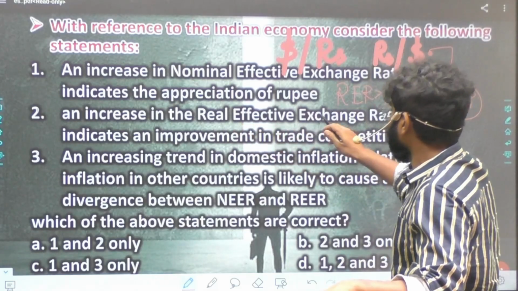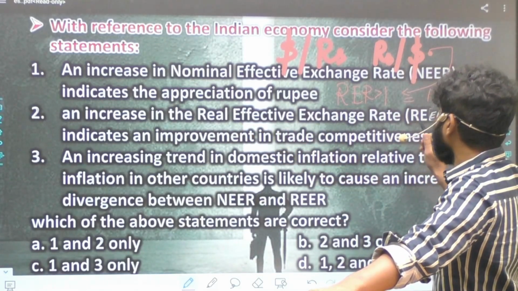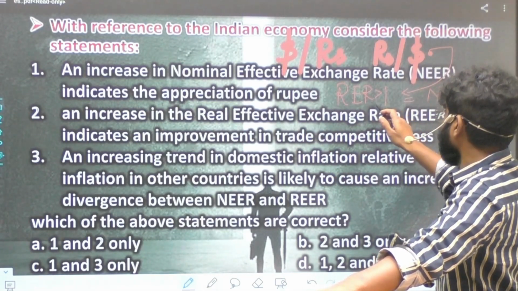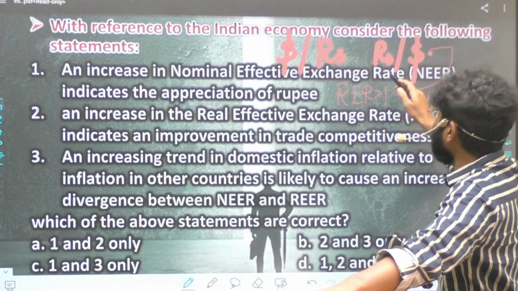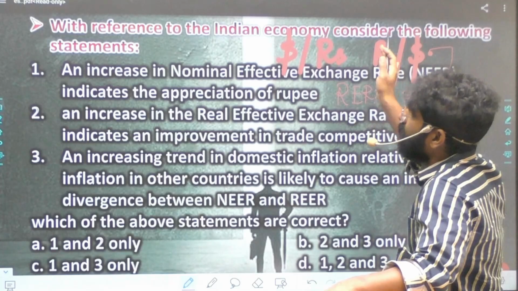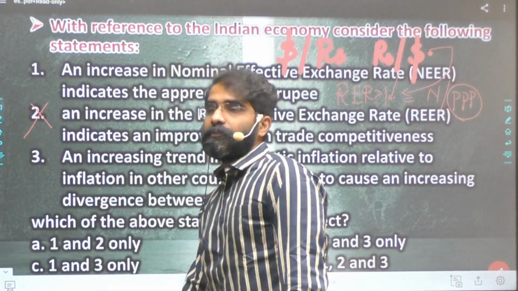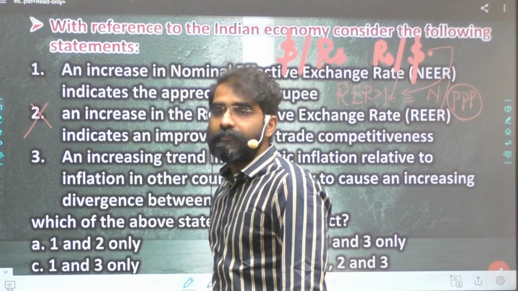An increase in real effective exchange rate indicates an improvement in trade competitiveness. Now this statement, an increase in REER greater than 1, improves trade competitiveness, provided I'm taking rupee to dollar. But since I'm taking dollar to rupee, this statement should be wrong. But UPSC is taking rupee to dollar, then this statement will be right.